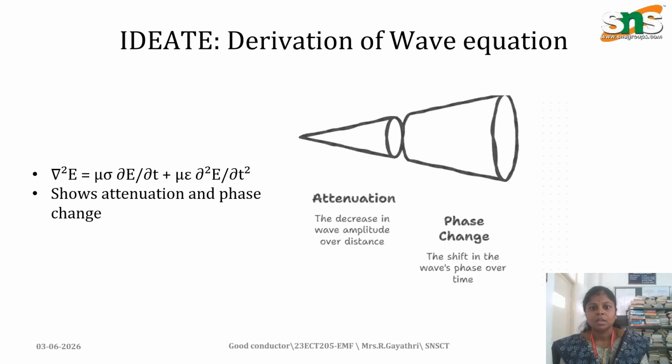For the derivation of the wave equation, we take the Maxwell equations del cross E vector and del cross H vector, and derive the wave equation in terms of mu epsilon dou by dou t of E vector plus mu epsilon dou square E by dou t square, which is related to the attenuation constant as well as the phase constant. The attenuation constant is the decrease in wave amplitude over distance, and the phase constant is the shift in the wave over a particular period of time.